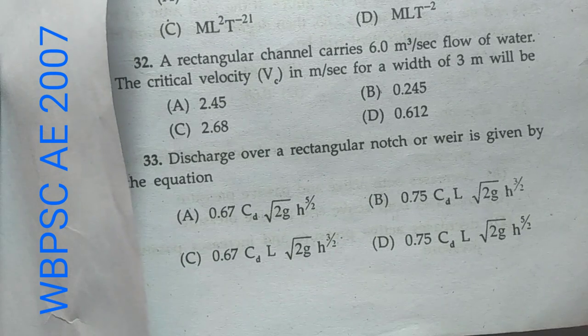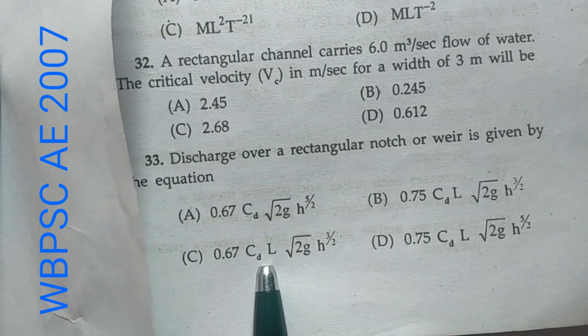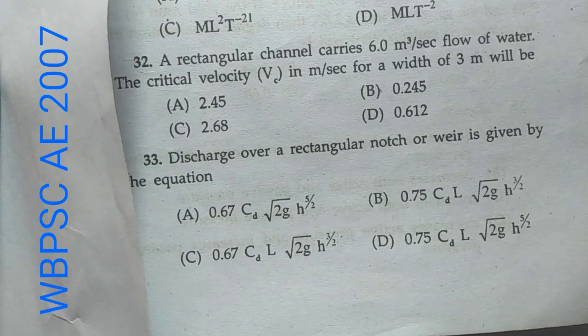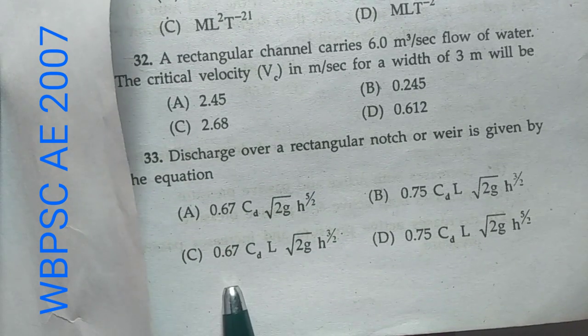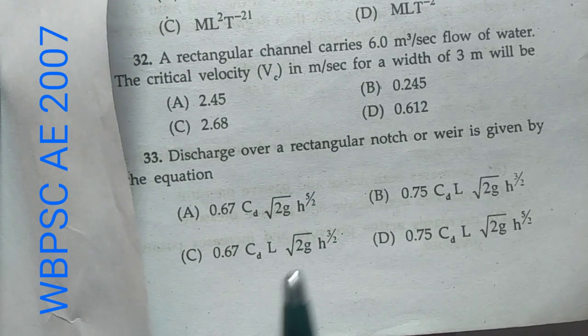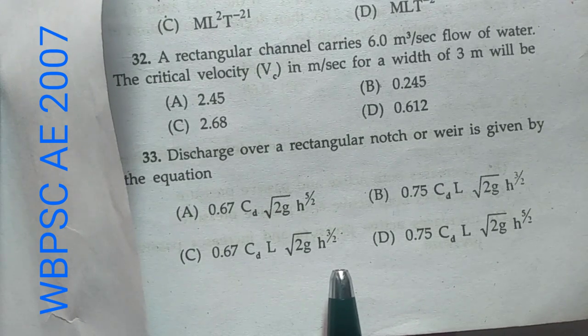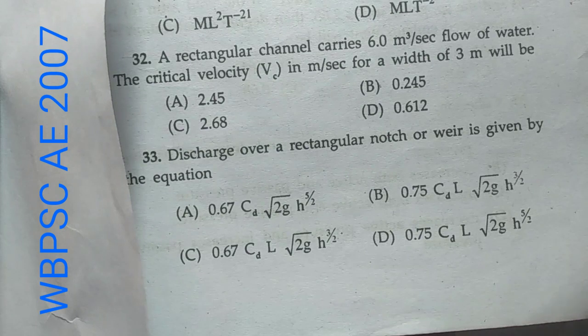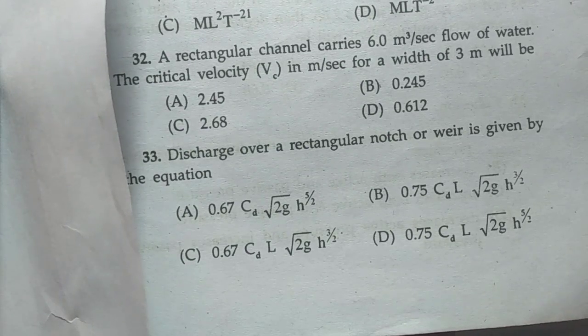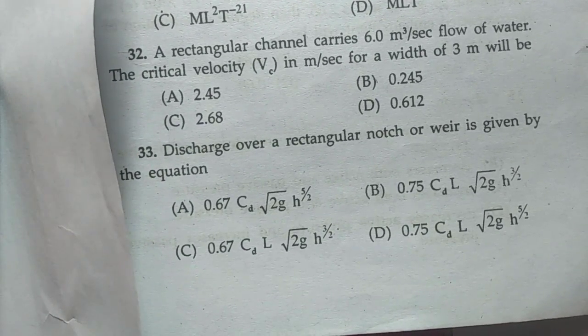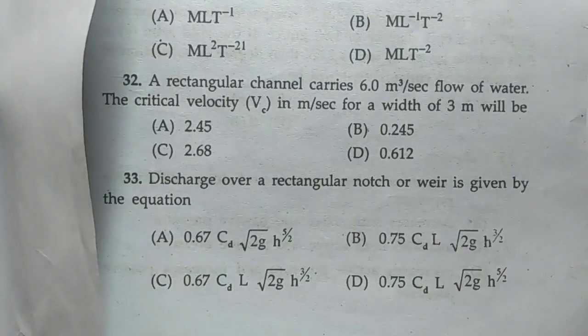That means option C is correct. And for a triangular notch, it is 8 by 15 Cd root over 2g tan theta by 2 into h to the power 5 by 2. So that is for the triangular notch. I am giving you the extra information for your betterment.